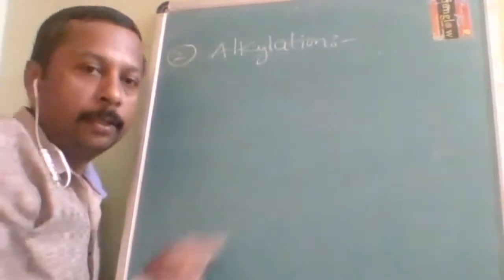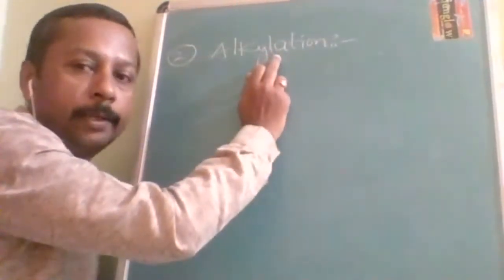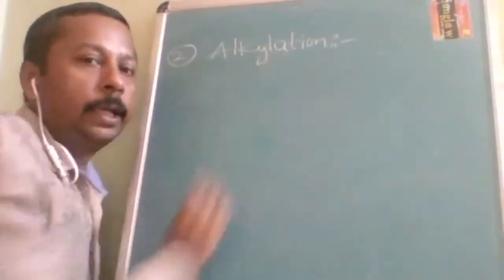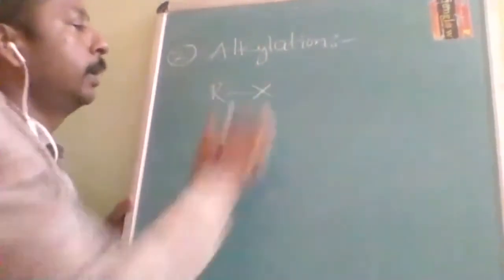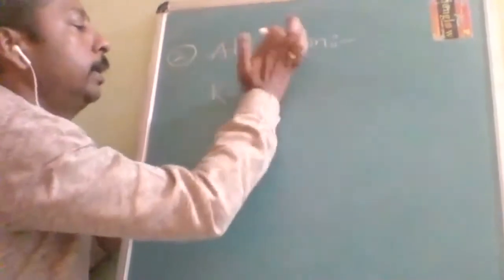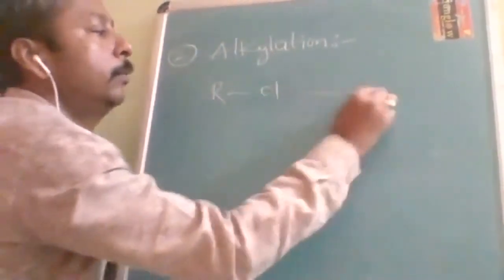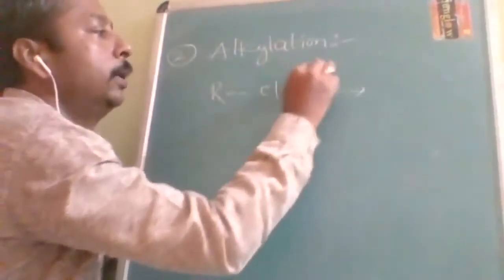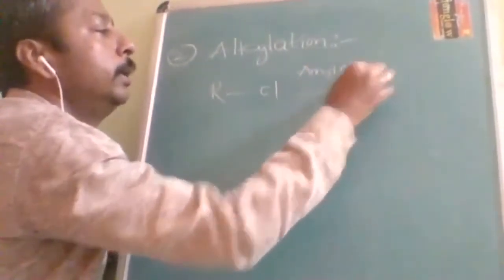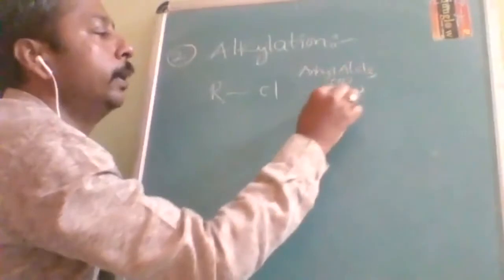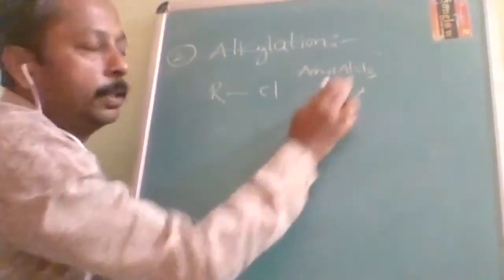Alkylation. That means the free radical is an alkyl group. What is the free radical here? Alkyl group, so RX. Otherwise, for ease, I will take it as Cl. What do we have to use? Anhydrous AlCl3 or FeCl3. What do they want?